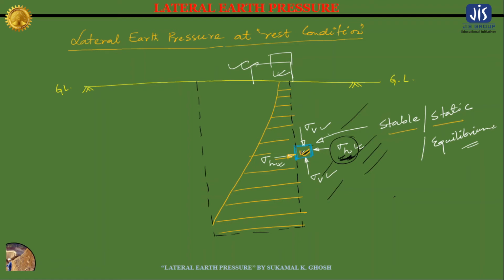Now since this structure is retaining all the soil elements present here, suppose there are lots of soil elements, this is a soil element, this is a soil element, and there will be lots of soil elements, this structure is retaining all of them, and that is why it is known as a retaining structure.